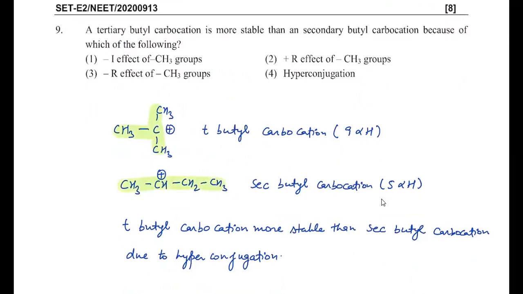So you can see in the tertiary butyl carbocation a total of 9 alpha H is there. So its hyperconjugation effect will be more than that of the secondary butyl carbocation, where it is 5 alpha H. So your answer must be hyperconjugation.